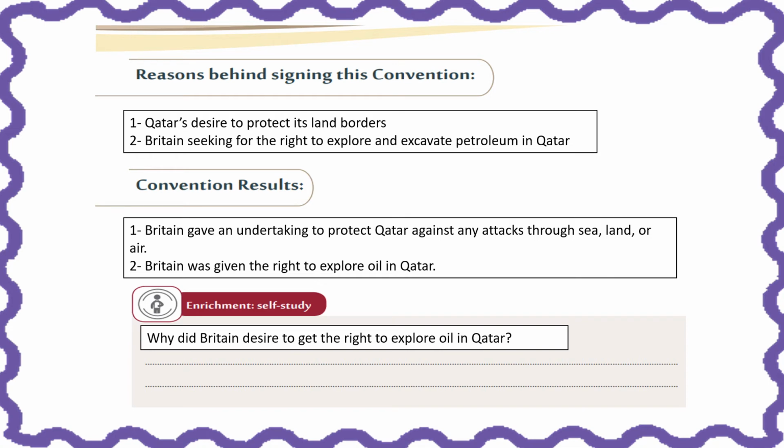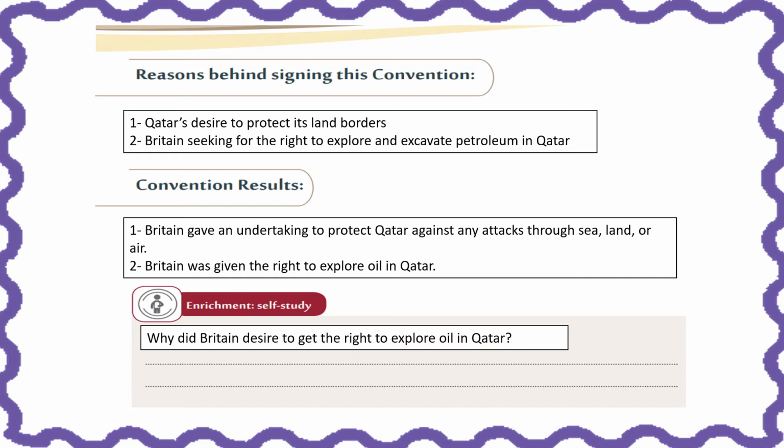Now, what were the reasons behind signing the second convention? The first reason was that Qatar had a desire to protect its land borders. So in the first convention, Britain made a promise to help Qatar protect its maritime territories, meaning seas and oceans and the coastal areas, right? Now, there's an agreement also to protect the land borders of Qatar during the second convention. The second reason is that Britain was seeking the right to explore and excavate petroleum in Qatar. So it wanted to discover oil in the territories of Qatar.